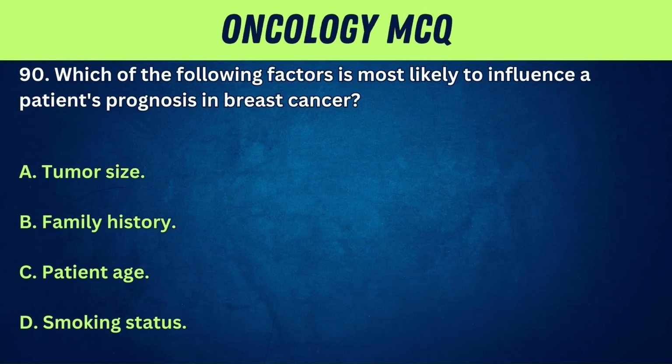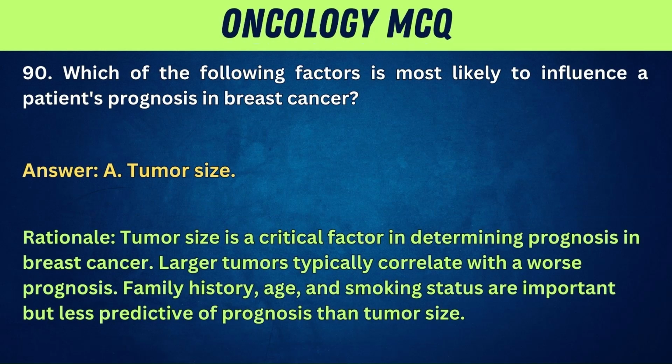90. Which of the following factors is most likely to influence a patient's prognosis in breast cancer? A. Tumor size. B. Family history. C. Patient age. D. Smoking status. Answer: A. Tumor size. Rationale: tumor size is a critical factor in determining prognosis in breast cancer. Larger tumors typically correlate with a worse prognosis. Family history, age, and smoking status are important but less predictive of prognosis than tumor size.